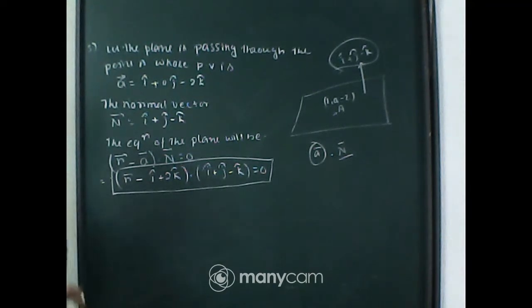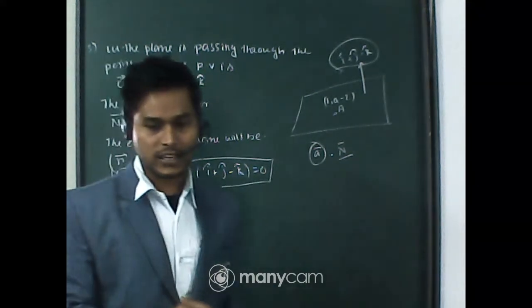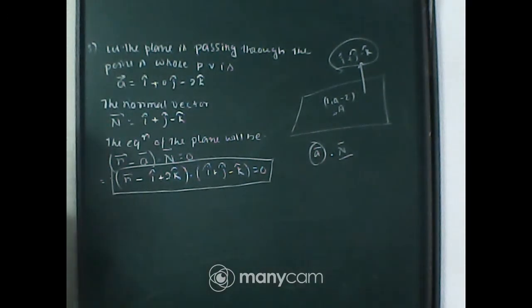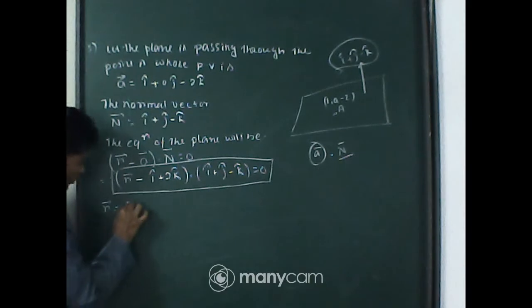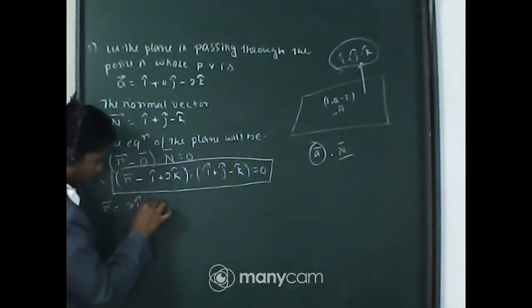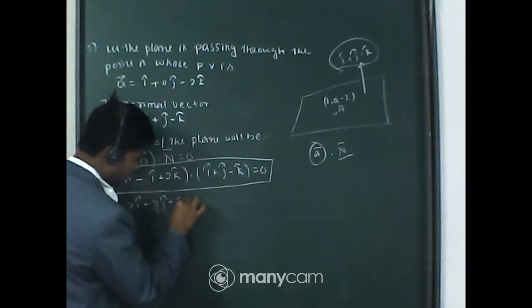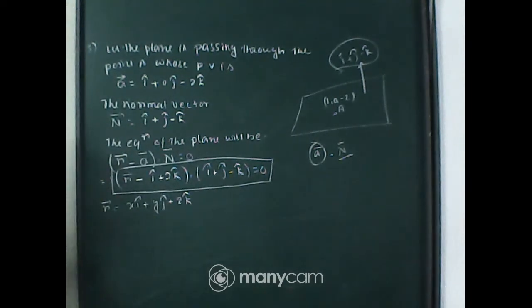The vector equation of the plane is now known. Now from here we have to find the Cartesian equation of the plane. For the Cartesian equation, we put r vector equal to x i plus y j plus z k.